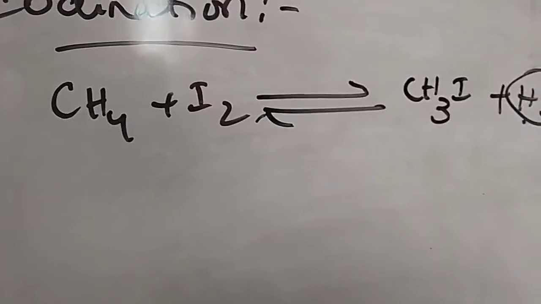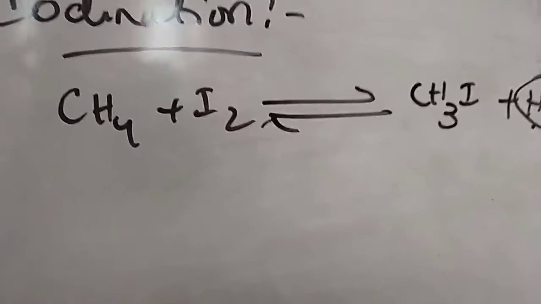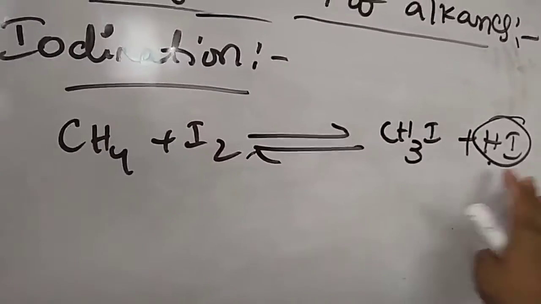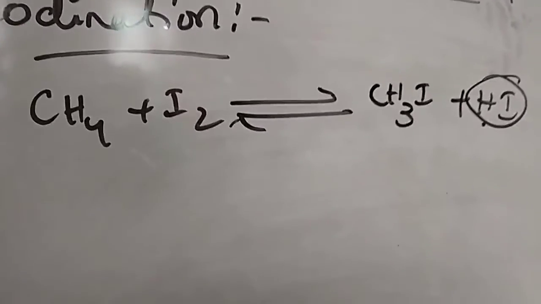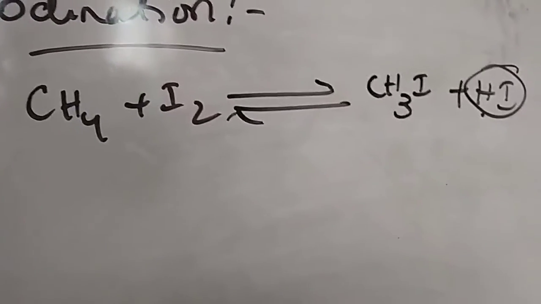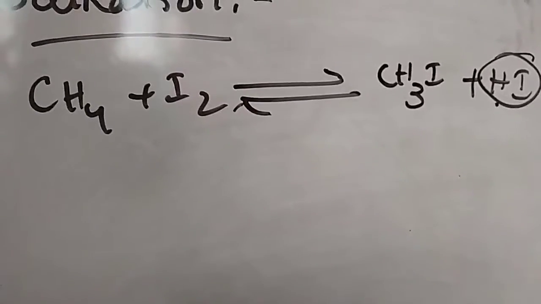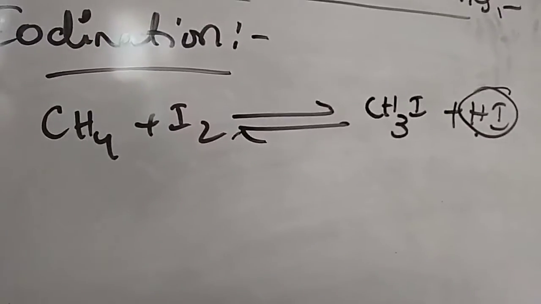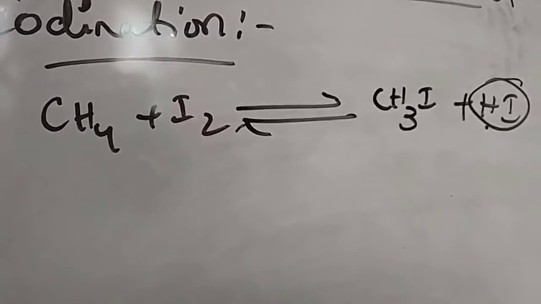So iodination is carried out in the presence of a strong oxidizing agent. If we use a strong oxidizing agent, we can neutralize the reaction and get the alkyl iodide. Instead of reversing the reaction, we can go for the forward reaction.